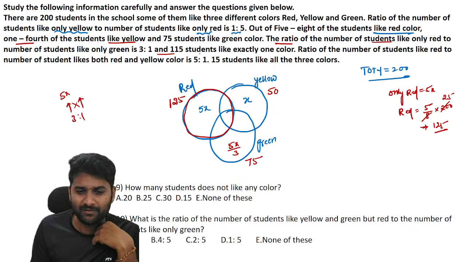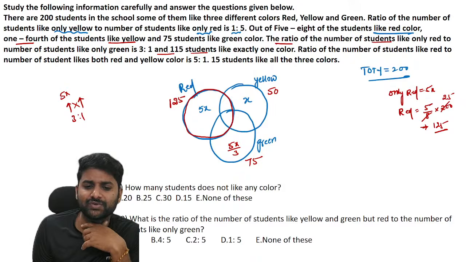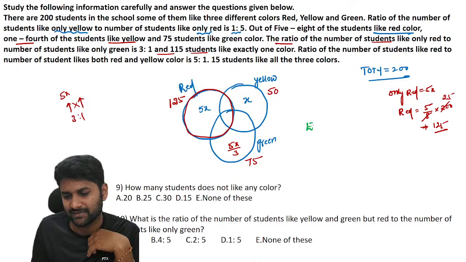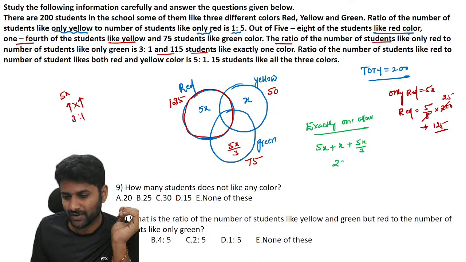Next one. And 115 students like exactly one color. Understand this information. Exactly one color. See, exactly one color means only red, only yellow, only green. This is all about exactly one color. So 23x divided by 3 is equal to 115. So this is exactly 5 times. You will get x is equal to 15.